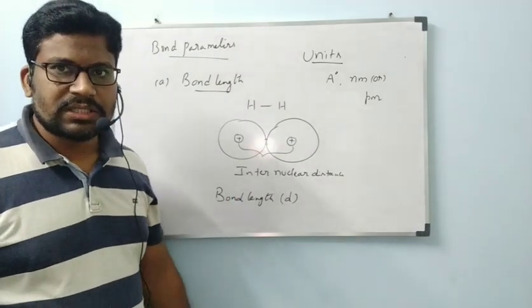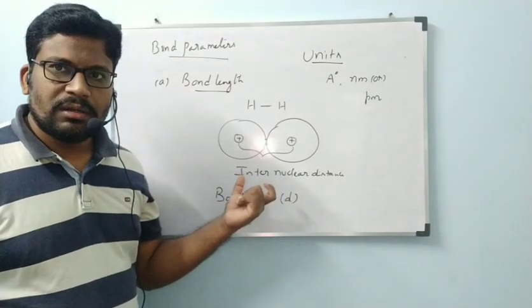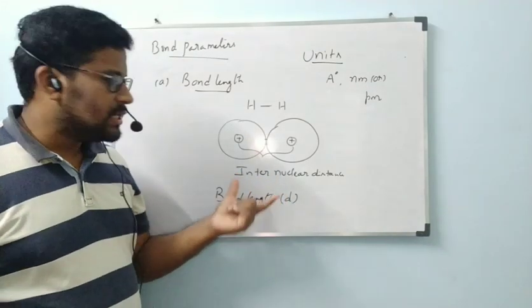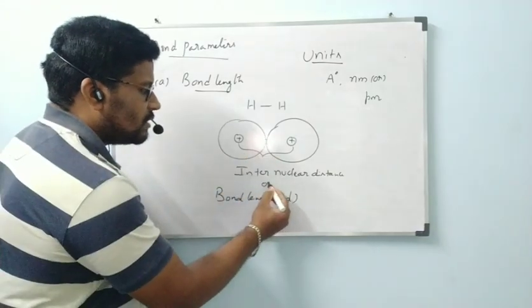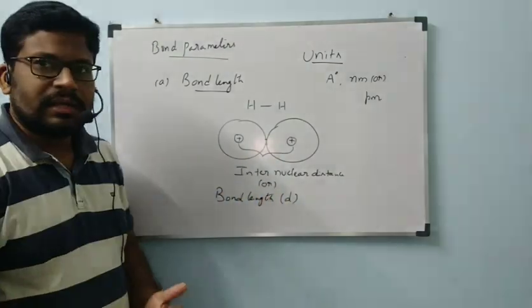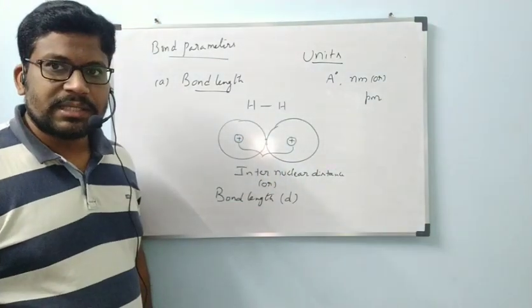Now I will tell the conversions also. Before that, what is the definition of bond length? The distance between the two nuclei is called bond length, which is also called internuclear distance. The units are angstroms, nanometers or picometers.